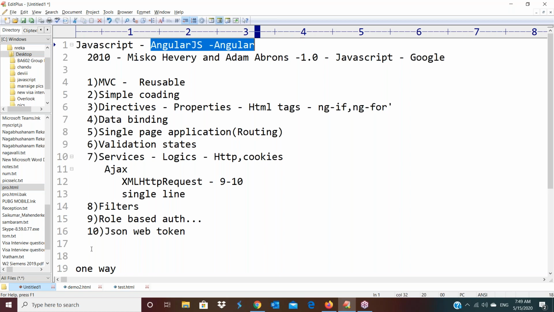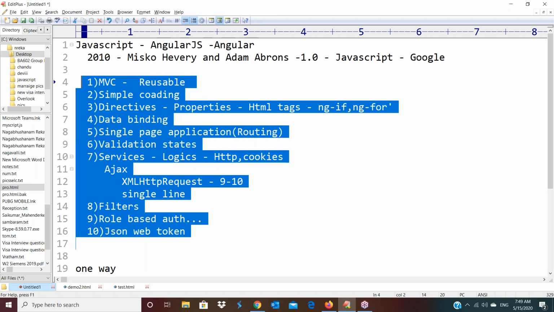Okay, so these are the main features we have in Angular. Yes. Now, are all of you clear with these concepts? Now, if you have any queries, you can ask me.